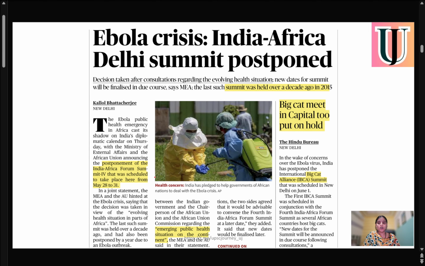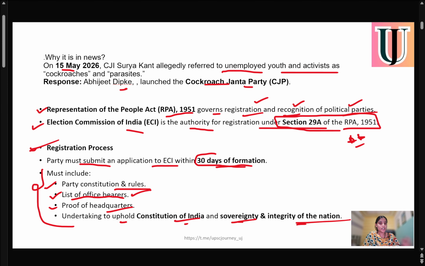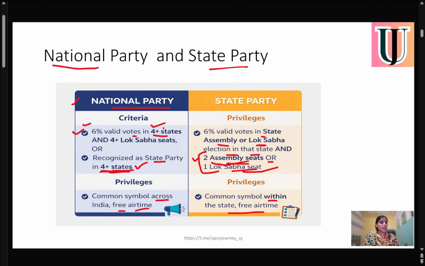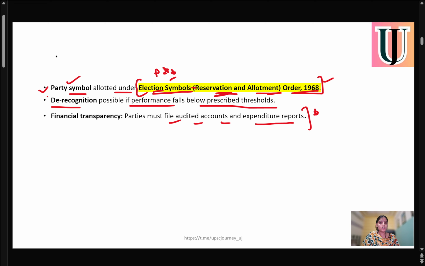Okay. So this was about the first point. From an exam point of view, remember the Representation of the People Act 1951. The Chief Election Commissioner or Election Commission of India has authority to register a party under Section 29A of the Representation of the People Act. This is a mandatory condition required to have the registration of that party within 30 days. After that, this is the difference between a national and a state party. And after that, there are some privileges, like they will get a party symbol, and if they don't meet the criteria at any point of time, they can be derecognized, and they have to submit a financial transparency report of their accounts.